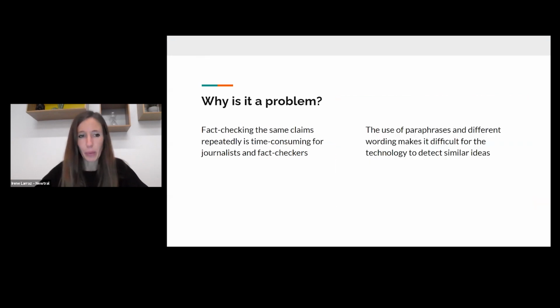So why is this a problem? Repeated disinformation steals time and effort from our fact-checking teams, who need this time to verify other disinformation that is going to be spread on social media. And also, the use of paraphrases and different wording makes it more difficult for technology to detect similar ideas.